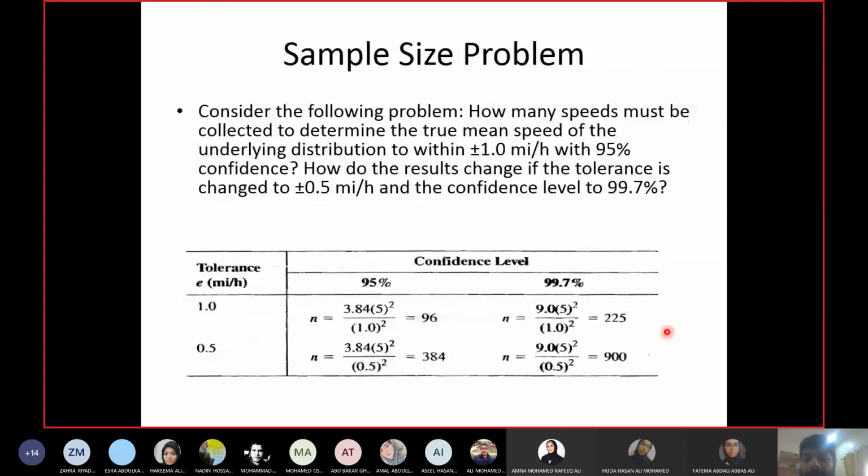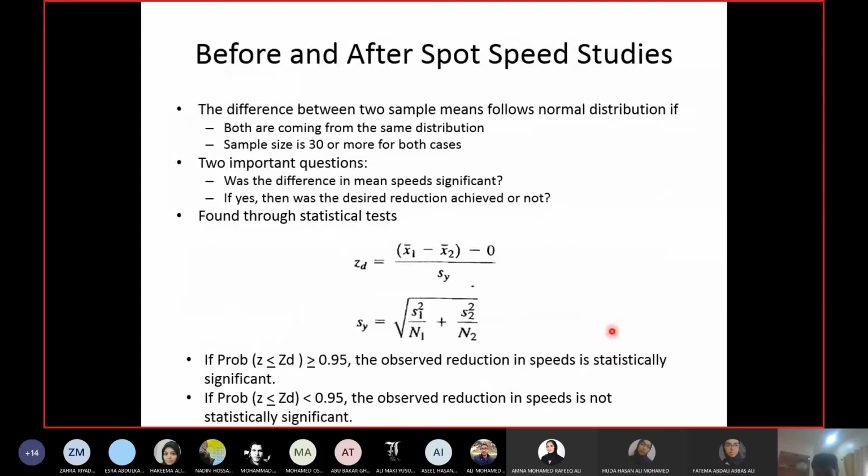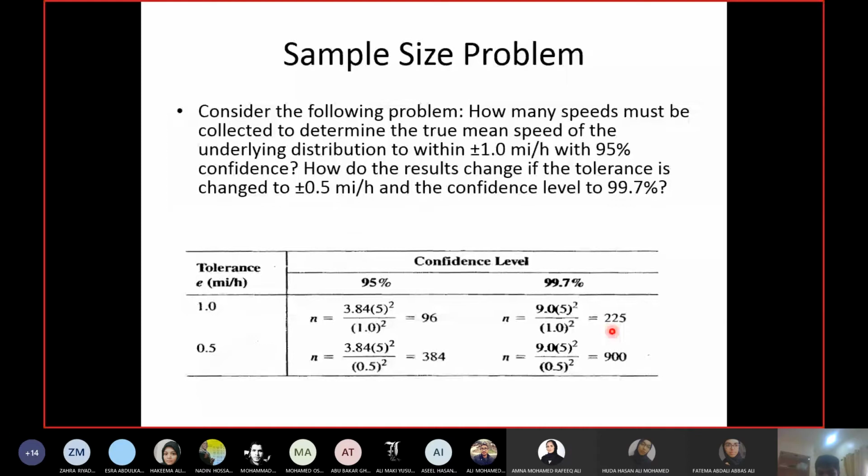So for example, I took this value 225, confidence level 99.7%, error 1. Assumed standard deviation 5 miles per hour. I went to the field, I collected 225 samples. Now, since I have the samples, I can calculate the standard deviation of these samples. It comes out to be 4 point something. So that means my assumed value is not correct.